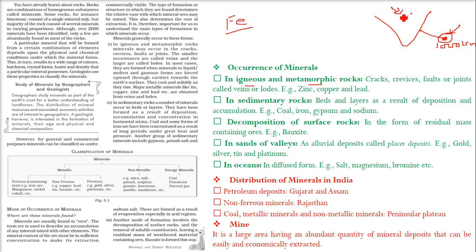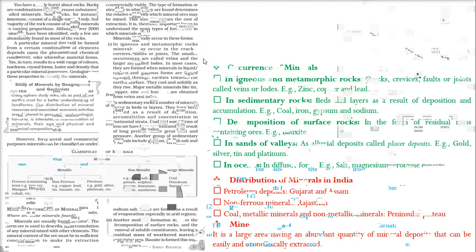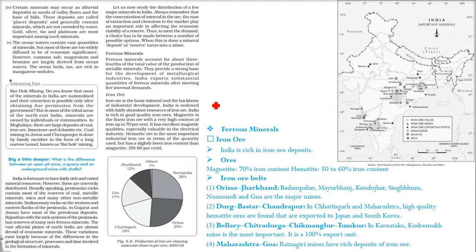But if you have a place here, with some industries here, where it can be easily extracted and the cost is less, then you can call it a mine. A mine is only when the minerals are easily and economically extracted.